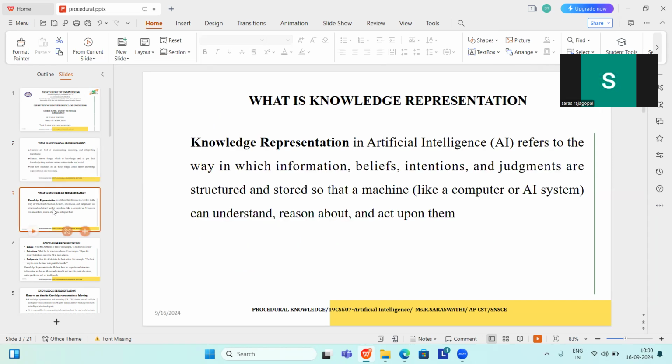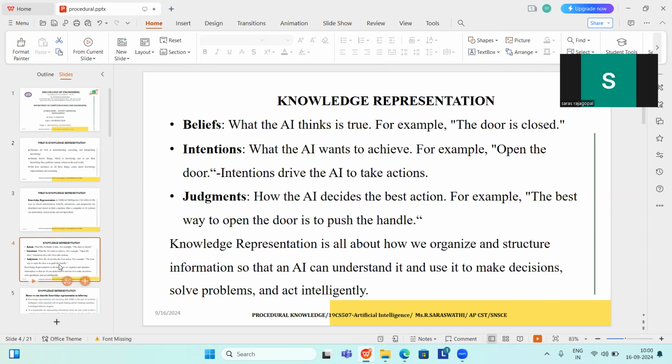Knowledge representation in AI refers to the way in which information, belief, intention, and judgments are structured and stored so that the machine can understand, reason about, and act upon them. Belief: in knowledge representation, belief is what the AI thinks is true. For example, the door is closed. Intention: what the AI wants to achieve. For example, open the door. Judgment: how the AI decides the best action. The best action to open the door is to push the handle.